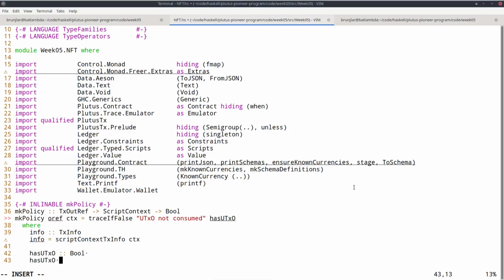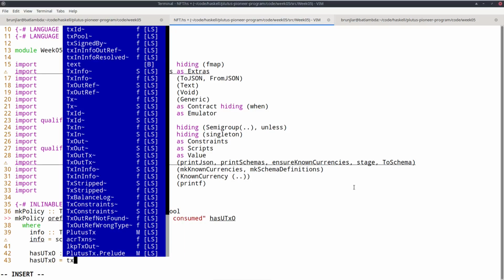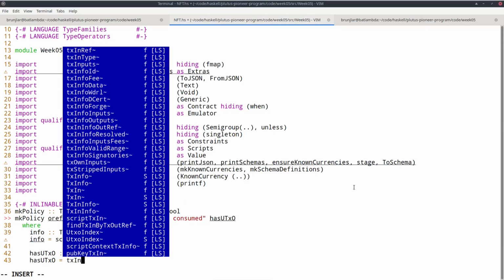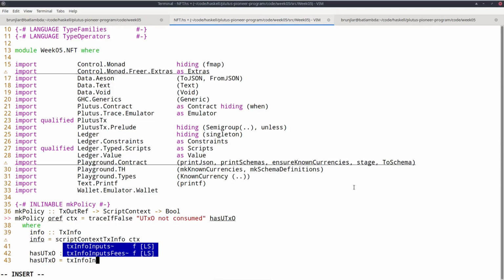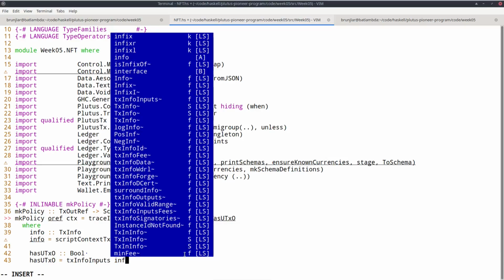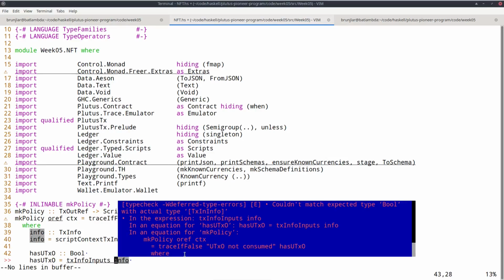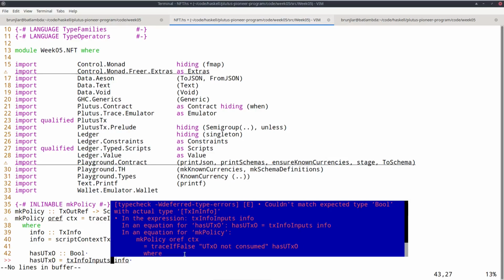Okay. And how do we do that? Well, the inputs we saw, there's the field txInfoInputs for inputs. It takes the TxInfo and gives us a list of TxInInfos. So we have the info, we just give it a name, info. So this is now the list of all inputs. And we must check that one of those references our oref, the UTXO we use as a parameter.